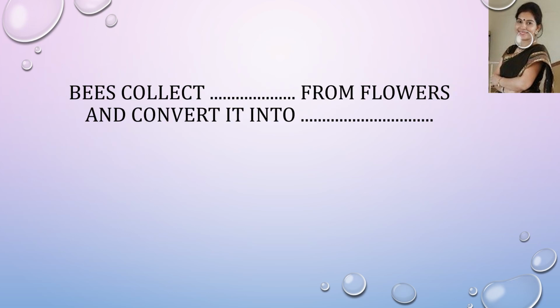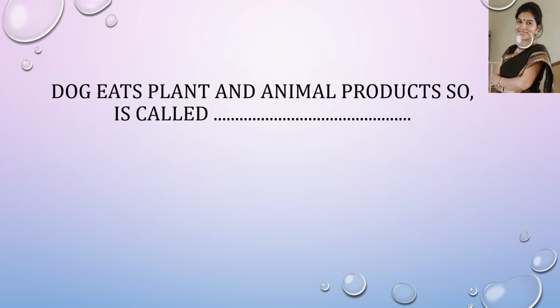Now the next question. Bees collect dash from flowers and convert it into dash. So bees collect nectar from flowers and convert it into honey. Honey is available throughout the year, while nectar is available for a part of the year. Now the next question. A dog eats plants and animal products, so a dog will be called an omnivore, because it eats both plants and animals.